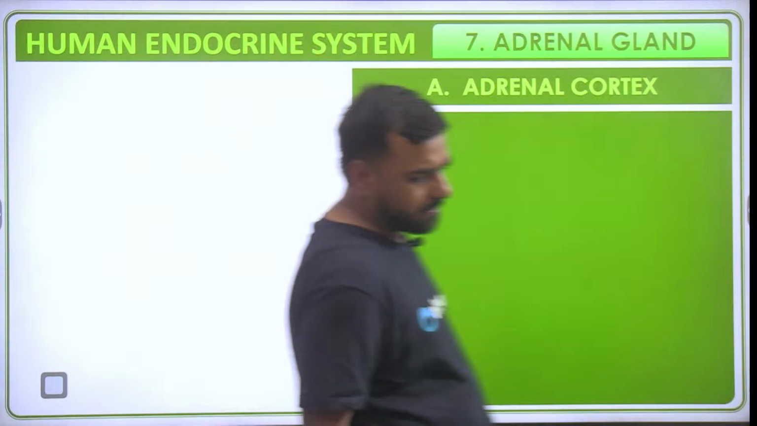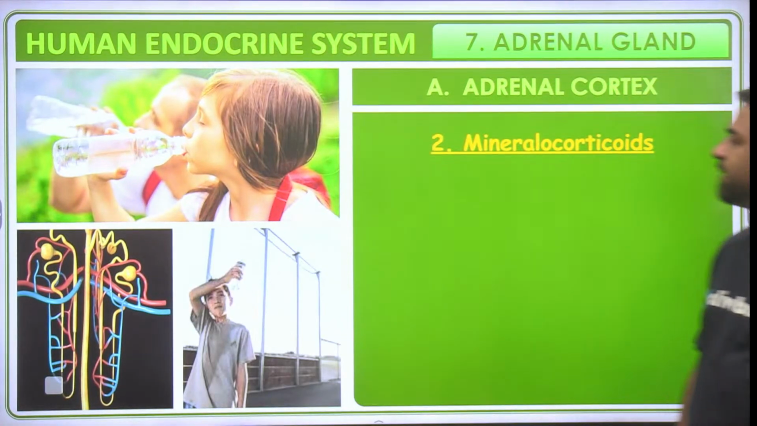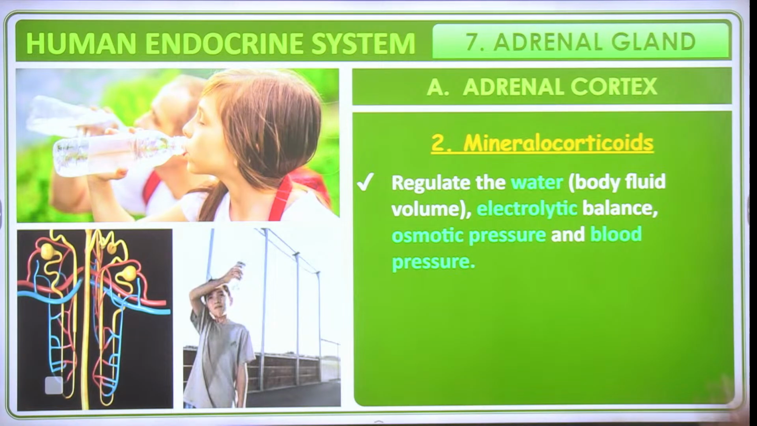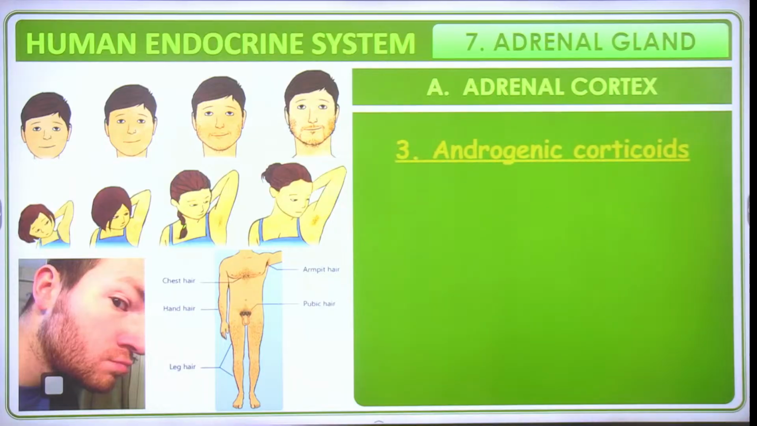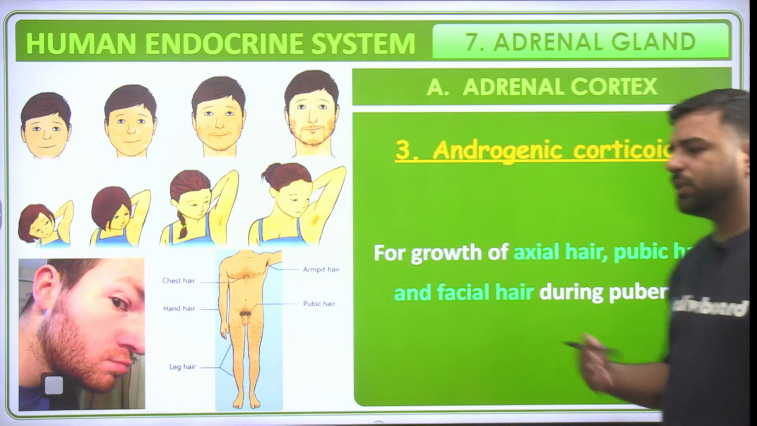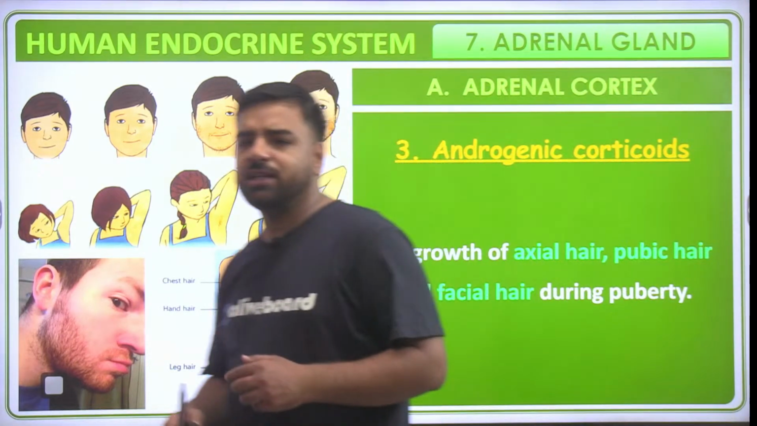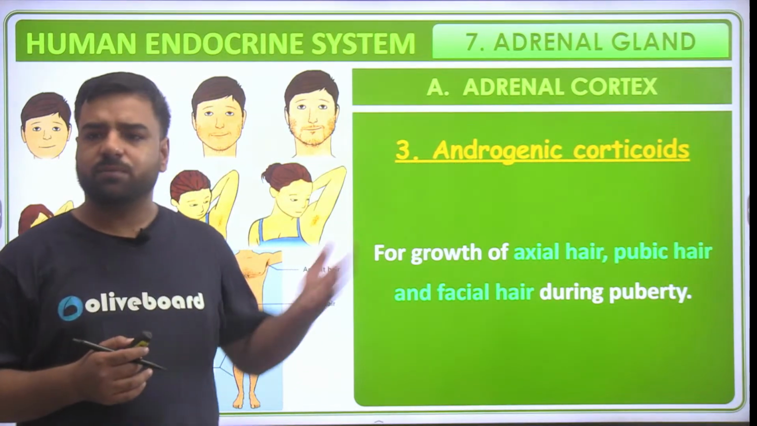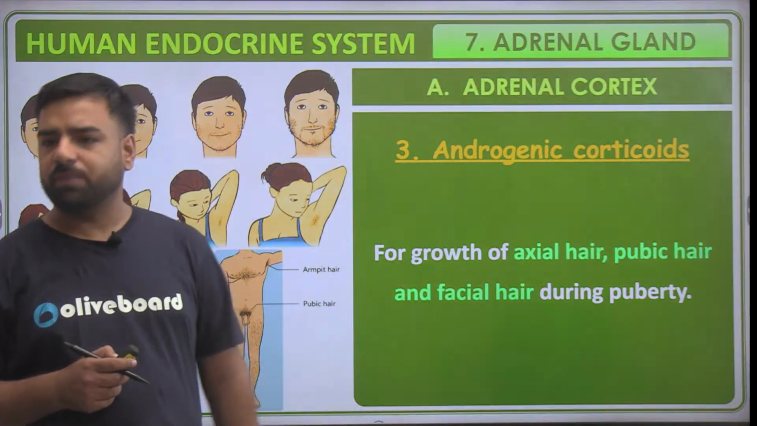What about the others? The next part is mineralocorticoid. From the name itself, it is clear we are talking about minerals. So it regulates the water electrolytic balance, osmotic pressure, and the blood pressure. Then androgenic corticoids affect the growth of axial hair, pubic hair, and facial hair during puberty. As we know, during puberty there are certain locations from where the hairs start to develop. That's because of this particular part only.